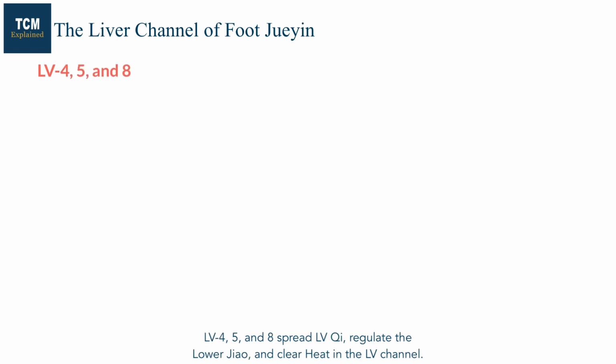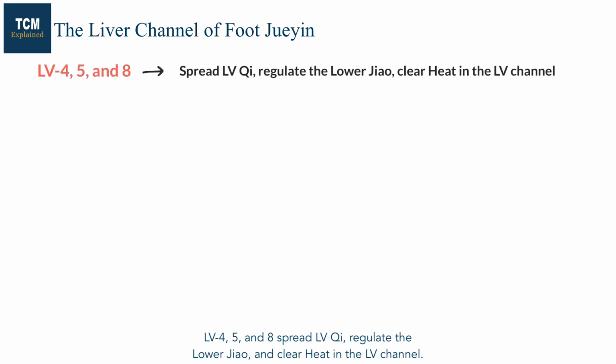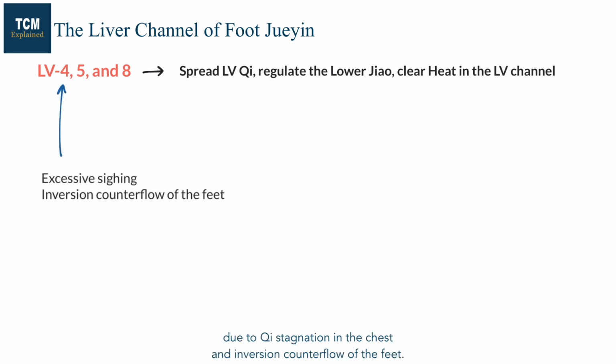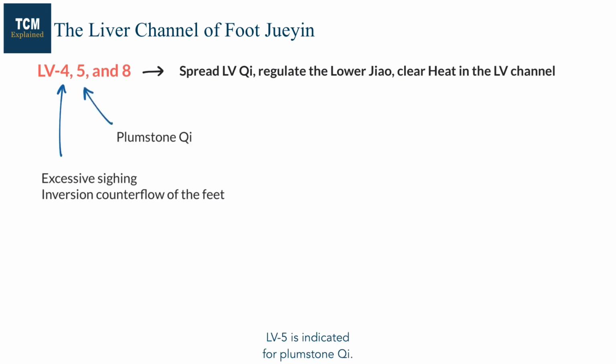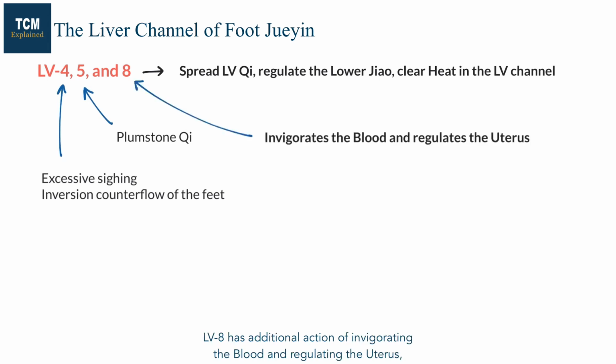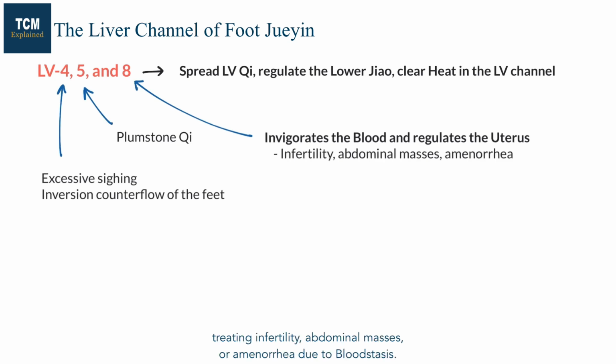Liver 4, 5, and 8 spread liver qi, regulate the lower jiao, and clear heat in the liver channel. Liver 4 has additional indications of excess signs due to qi stagnation in the chest and inversion counterflow of the feet. Liver 5 is indicated for plumstone qi. Liver 8 has the additional action of invigorating the blood and regulating the uterus, treating infertility, abdominal masses, or amenorrhea due to blood stasis.